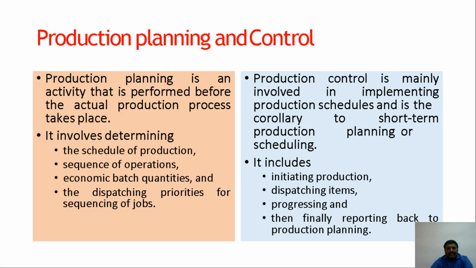Production planning and control. Production planning is an activity that is performed before the actual production process takes place. Before going for any type of production, we do process planning. Before going to production, they will have a process planning of how it can be made. I'm giving examples of what process planning is.